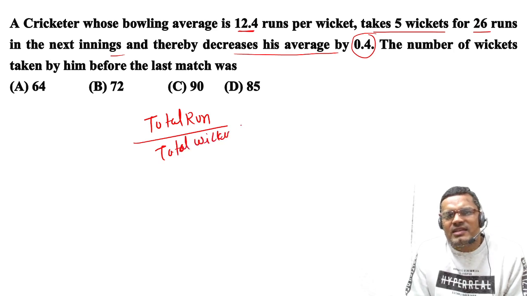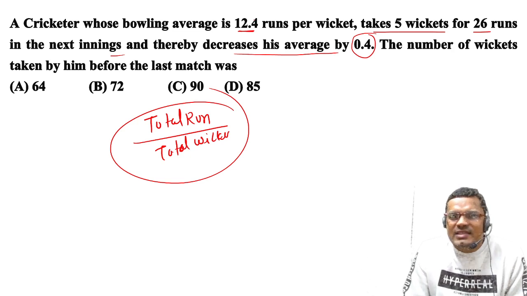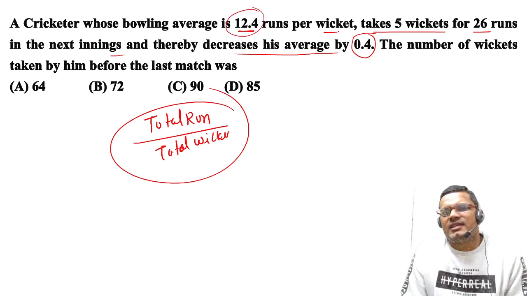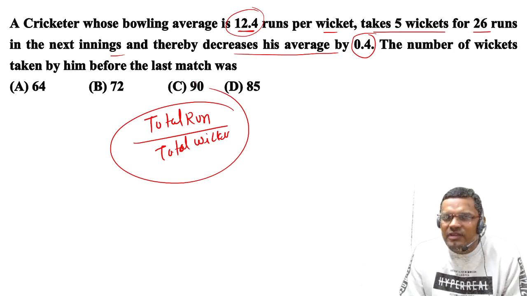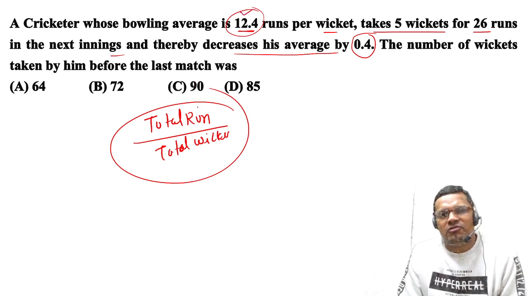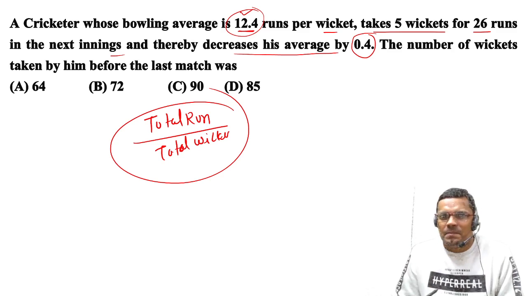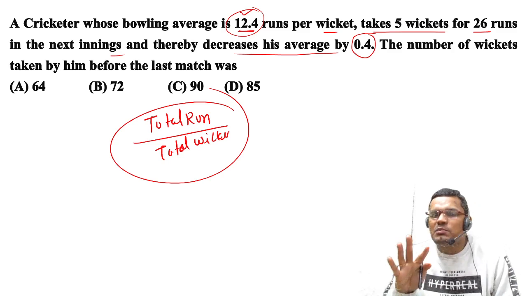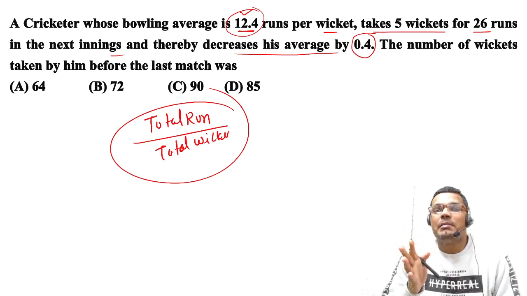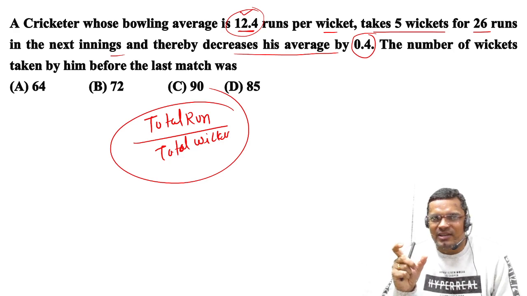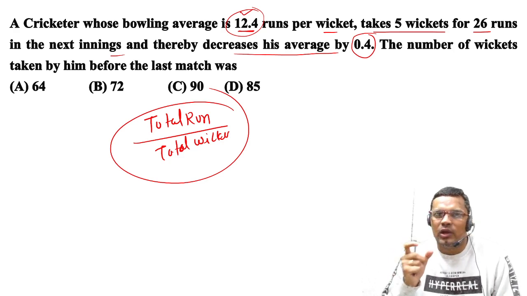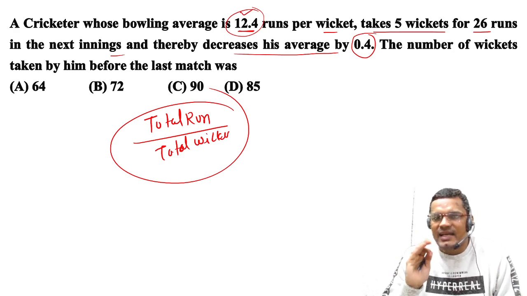So how many runs is he giving per wicket? So he is giving 12.4 runs to take a single wicket. For every wicket, he has to give 12.4 runs, right? So this is the bowling average. So if the bowling average decreases, that means it is improving. So the lower bowling average is the improved one, right? So who is the better bowler? Who has the lower bowling average?